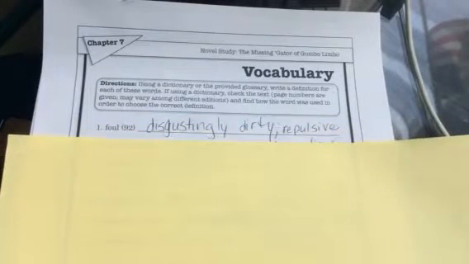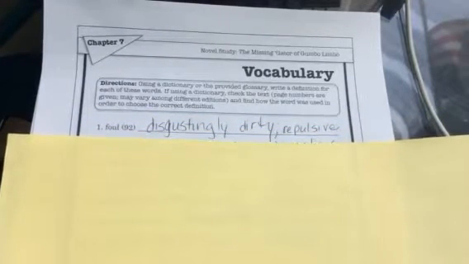Hi everybody, we are going to go over the answers to your chapter 7 and 8 questions. So you need to have your reading binder and a colored pencil handy. We'll start with the vocabulary, but you do have a vocabulary activity on Spelling City today that you also need to do. But I'll just real quickly go through these definitions to make sure you've gotten them written down correctly.